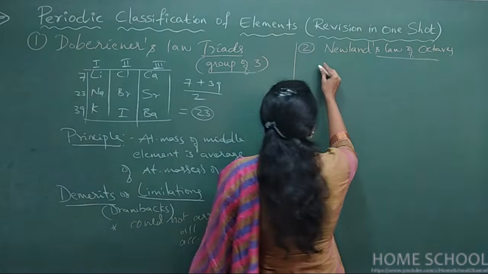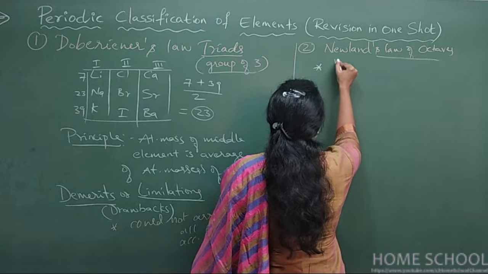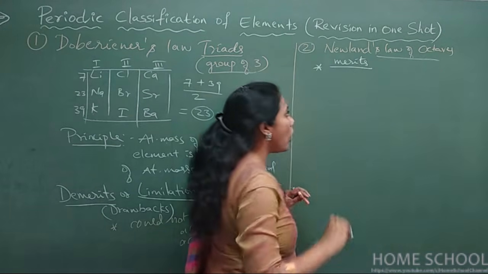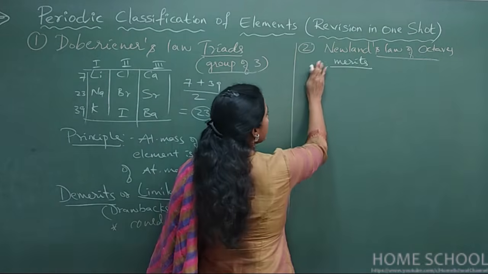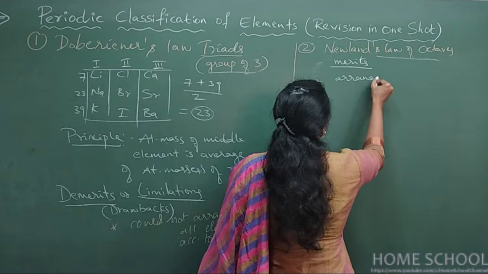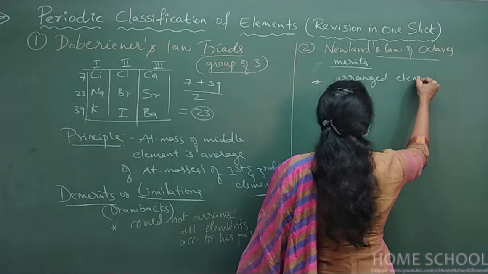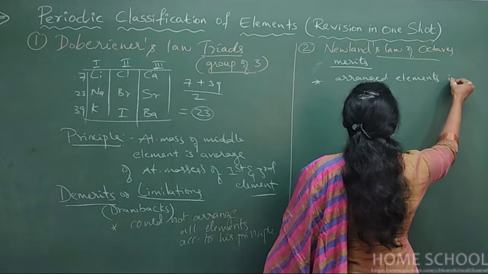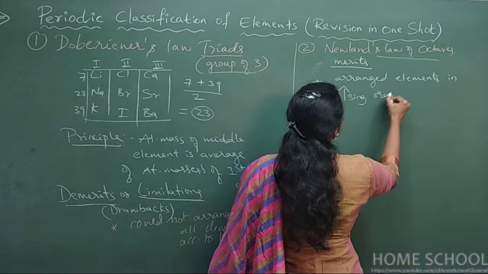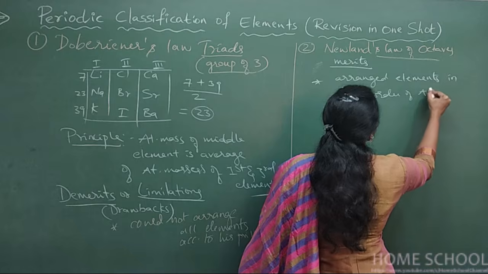So I am writing the merits of Newlands' law of octaves. What is the first point that you can mention here? Arranged elements in increasing order of atomic mass.